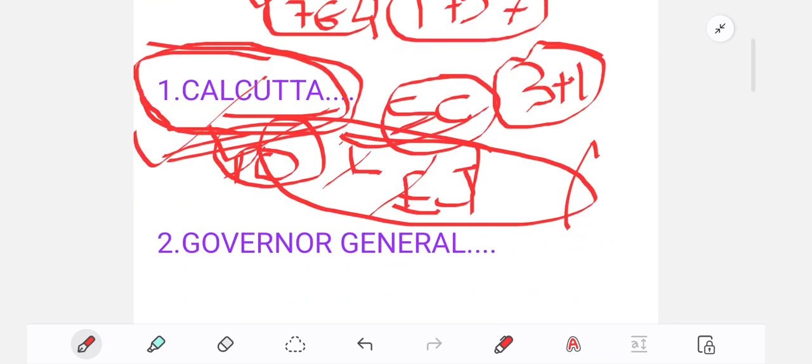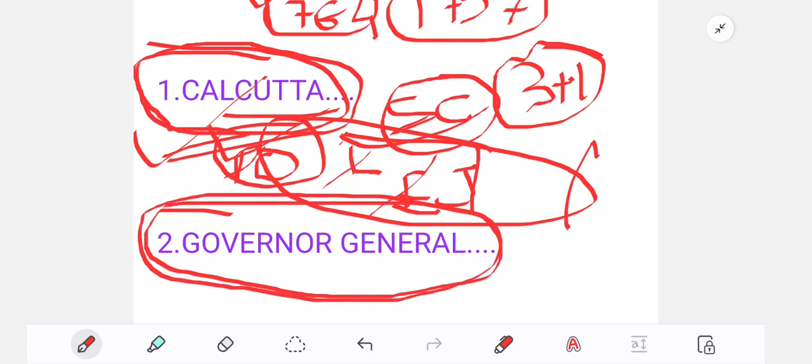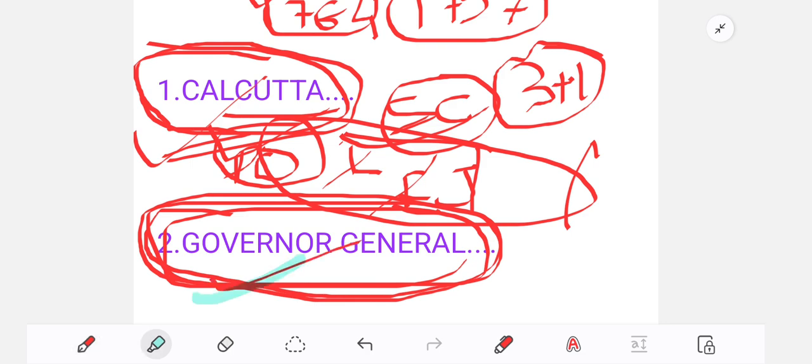Number 2, Governor General. During that time there was no Prime Minister, no President. The head of the company of Bengal was the Governor General. The Act introduced the provision that the Governor General will have a council of 4 members. These 4 members will help the Governor General. Sometimes in exams they ask you the question, through the Regulating Act of 1773, the Governor General will have a council of 4 members, who will help the Governor General.